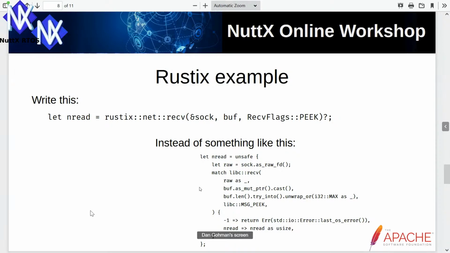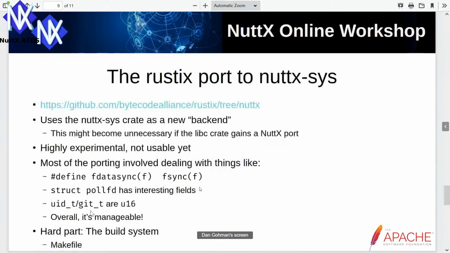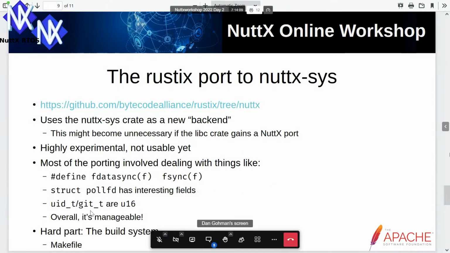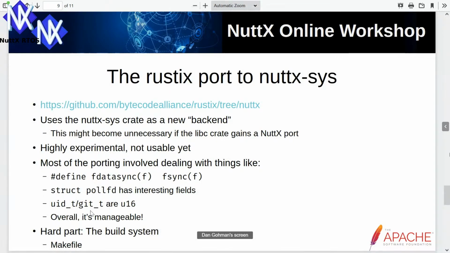And so Rustix is a library that basically bundles up all this kind of code and puts it in a very simple API that can typically be inlined to get the same result in your generated code, but it's much easier and much safer to use as a programmer. And so with this, I took Rustix and I took nuttx-sys and added nuttx-sys as a new backend to Rustix in an experimental branch that I have here.